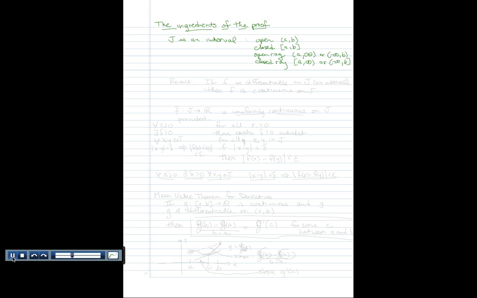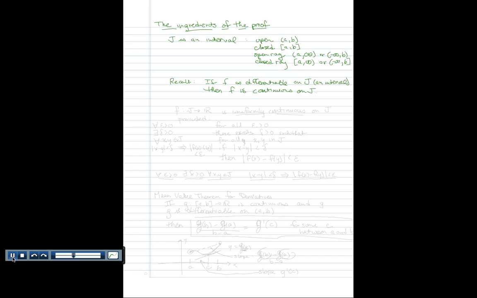Another thing that's useful to remember at some point in the proof is, I'll just say, recall, this is a fact from Calculus 1, that if f is differentiable on an interval J, then f is continuous on J. So basically, in the statement of the proposition, we're assuming f is differentiable.